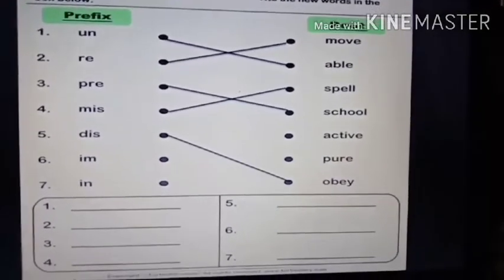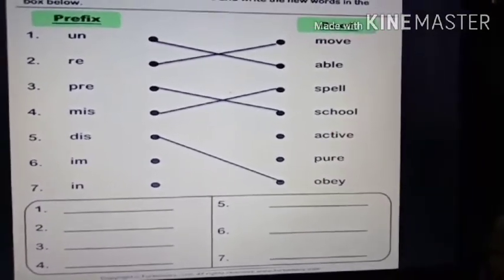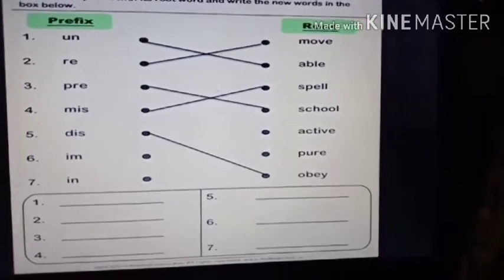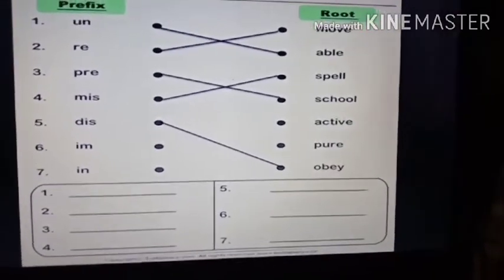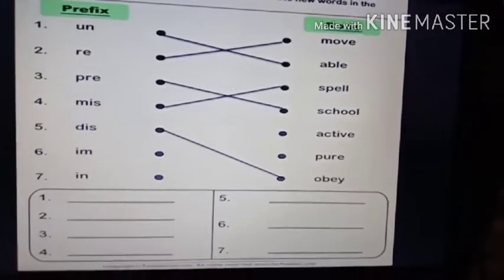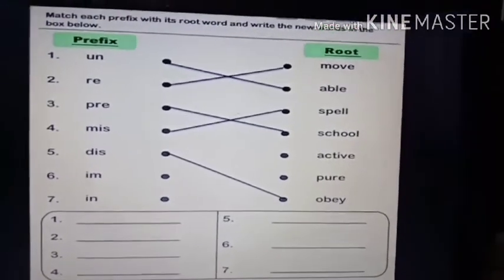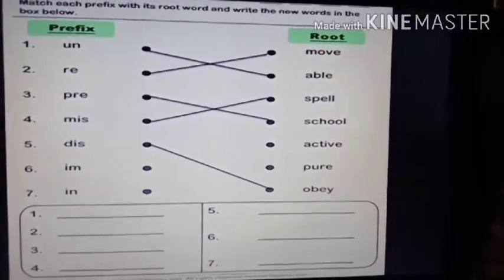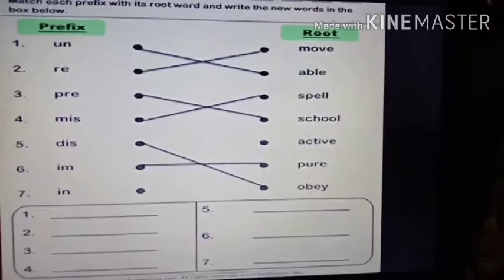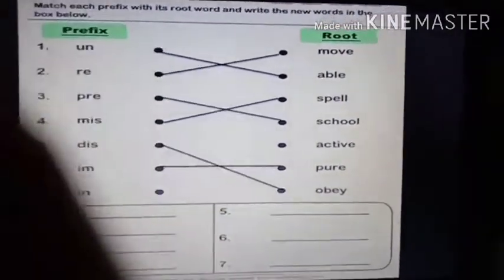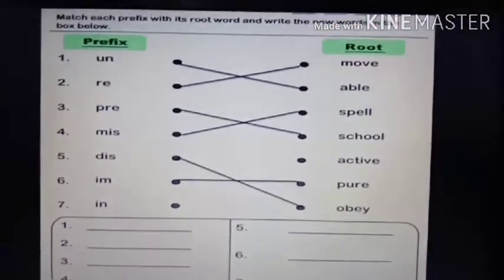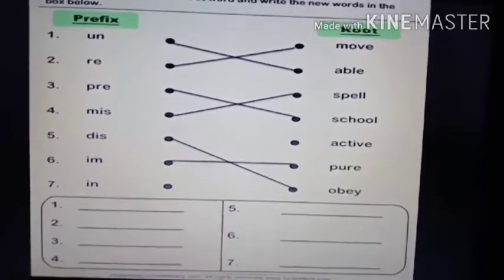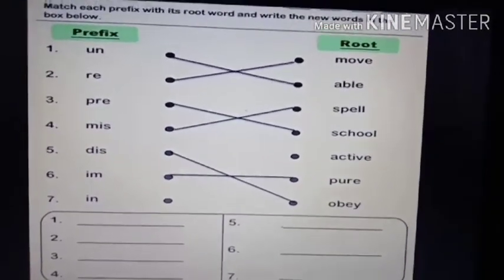Okay, students. Now see, the next one is I am im. So where will you add this? Do you have any idea? Yes. Very good. I am im. So pure, and I have added I am. So it has become impure. It has become impure. Okay, students.